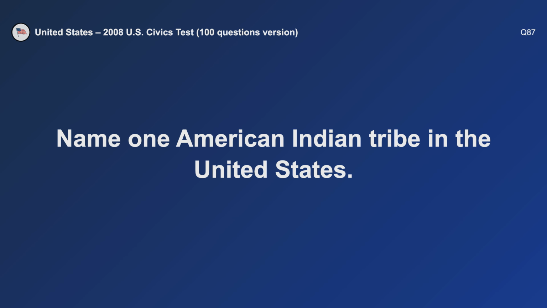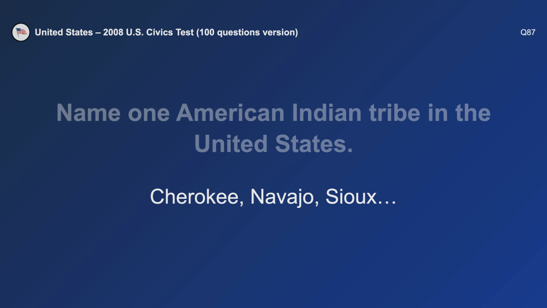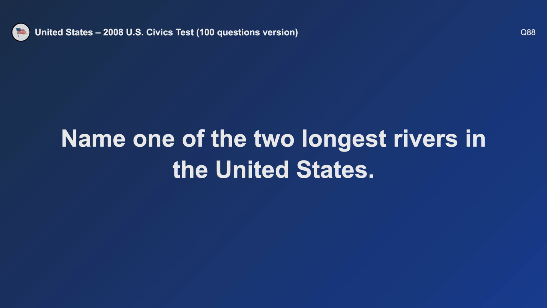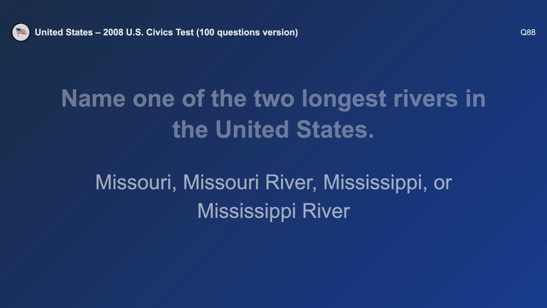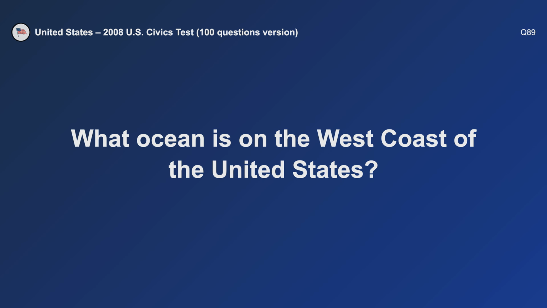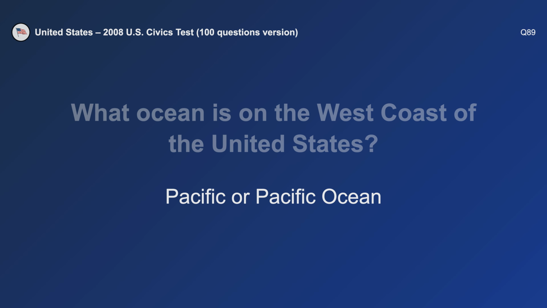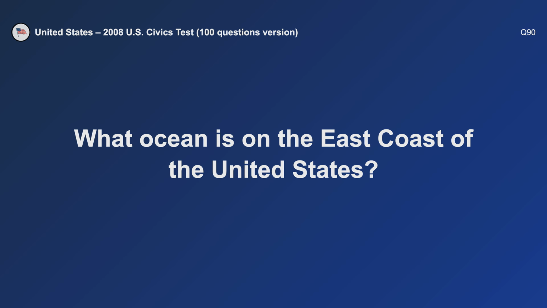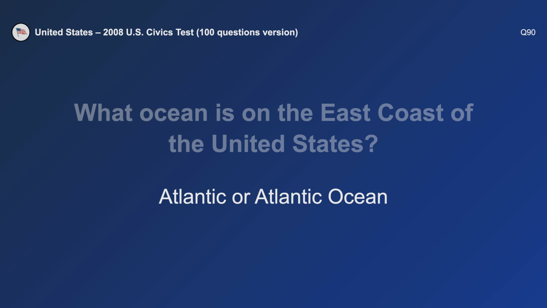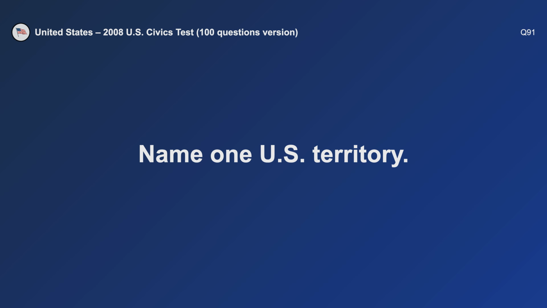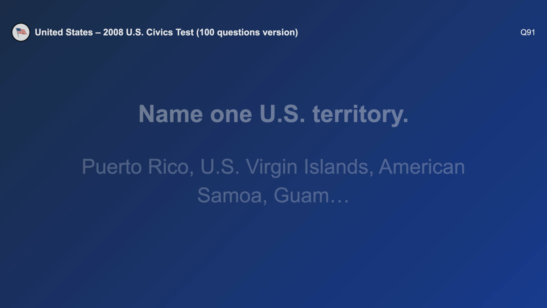Name one American Indian tribe in the United States. Cherokee. Name one of the two longest rivers in the United States. Mississippi. What ocean is on the west coast of the United States? Pacific. What ocean is on the east coast of the United States? Atlantic. Name one U.S. territory. Puerto Rico.